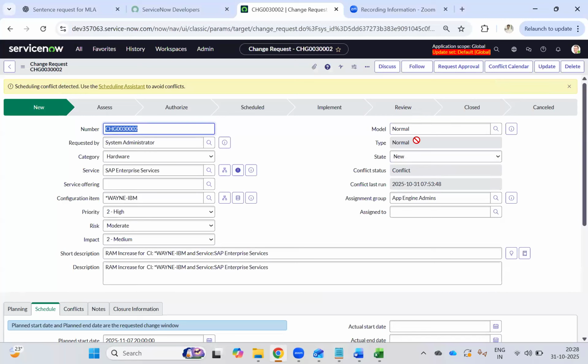Any organization will not allow that, because if something goes wrong, the team will not be able to assist for multiple issues, correct?